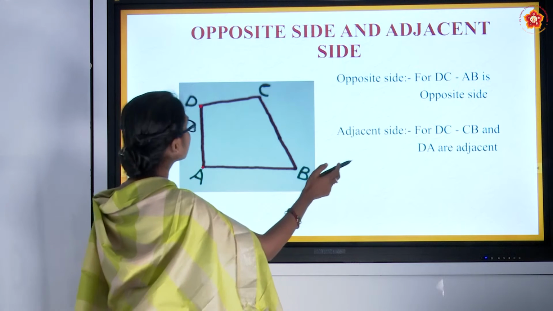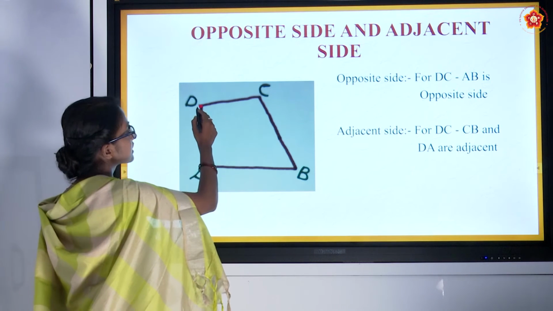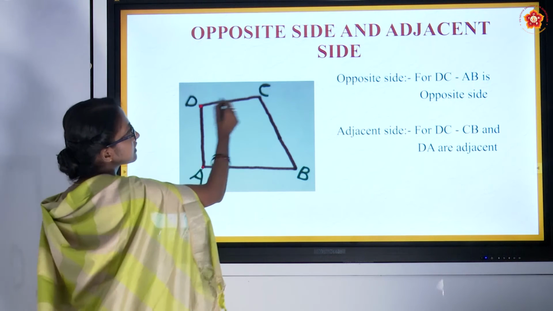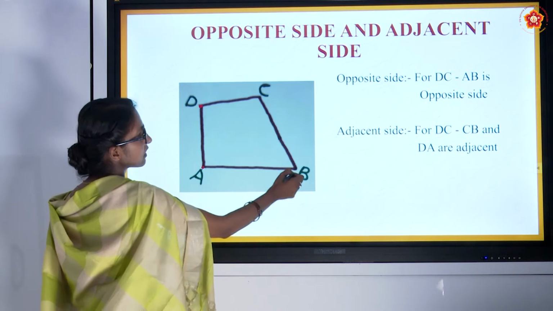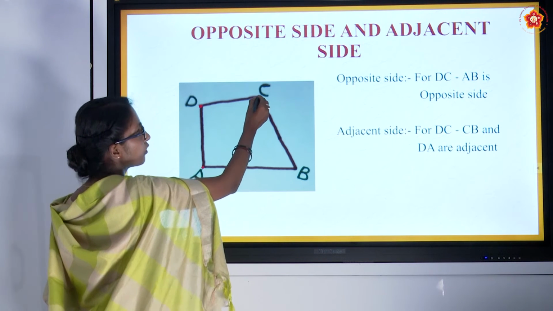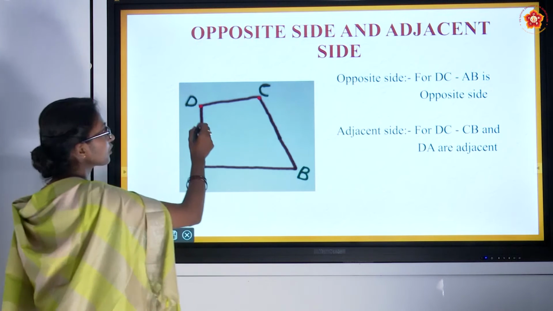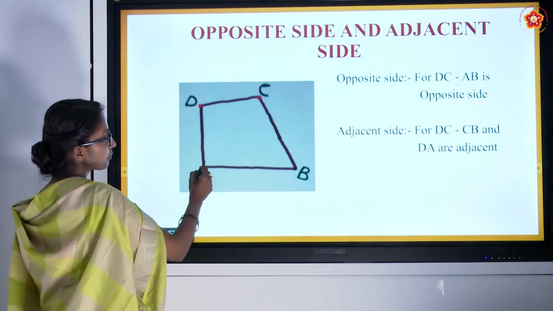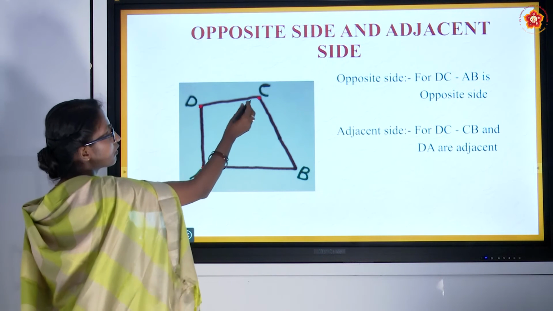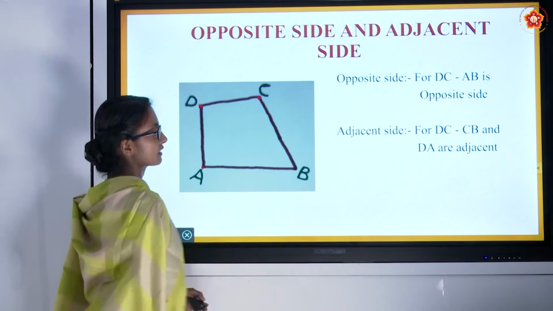The adjacent sides for DC are CB and DA, because see, DC is a side, CB is also a side, and both are meeting at point C. So, one adjacent side for DC is CB. And one more: DC is also meeting the side DA at point D. So, for DC, DA and CB are adjacent.